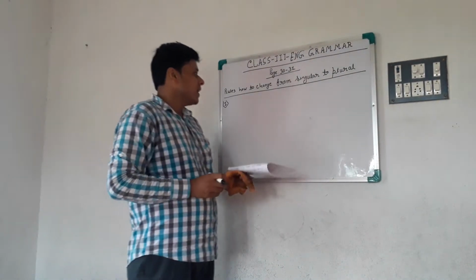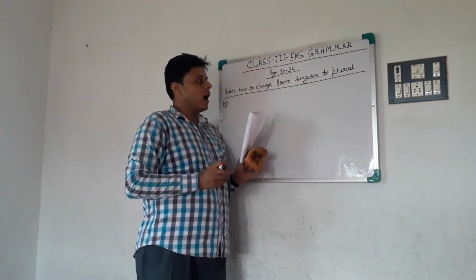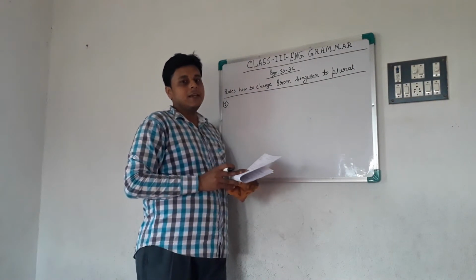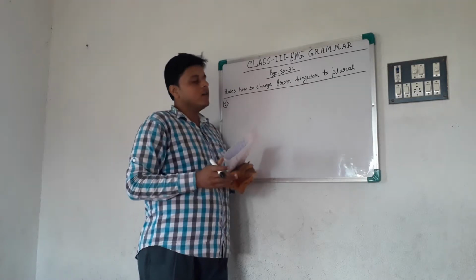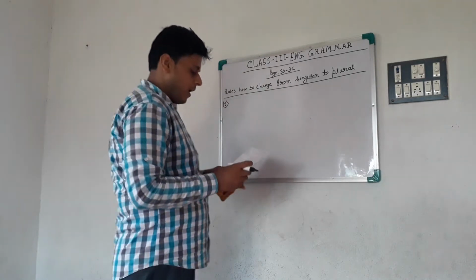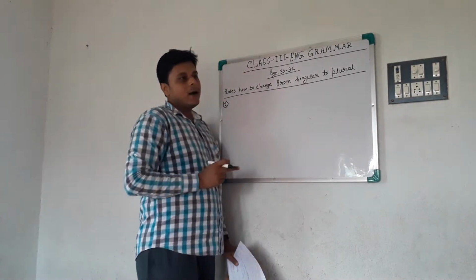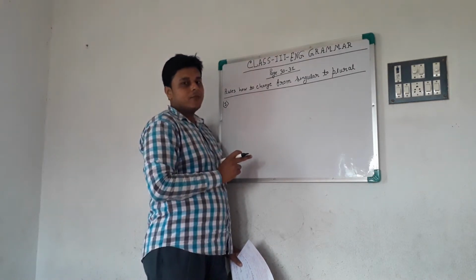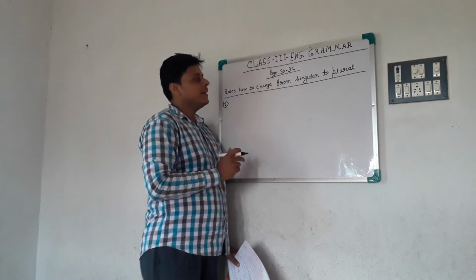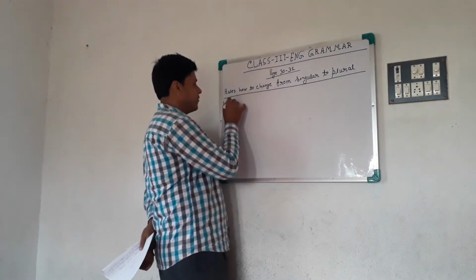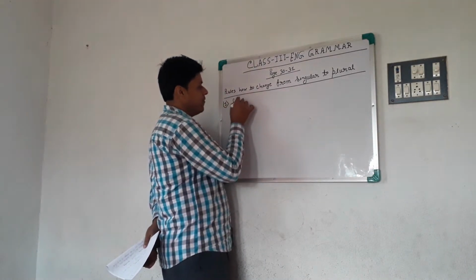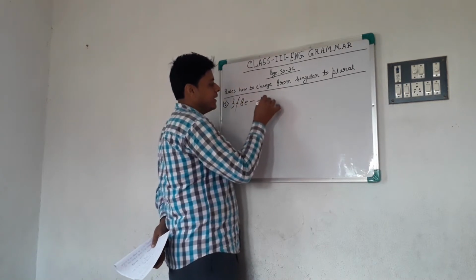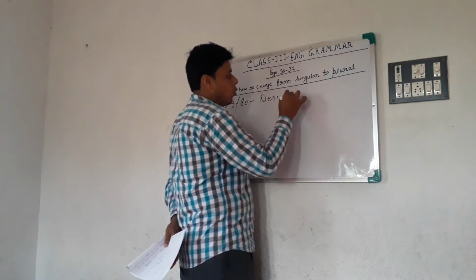And in the previous class, we have learned many rules for how to change from singular to plural. In this class, we also learn some rules. The first rule: if any word ends with f or fe, then we drop the f or fe and add ves, like wolf.